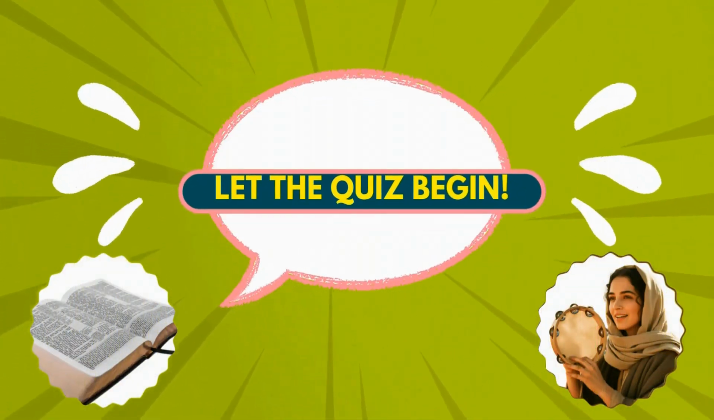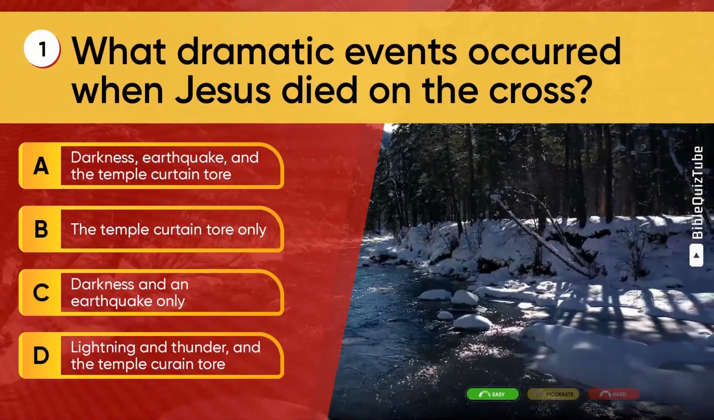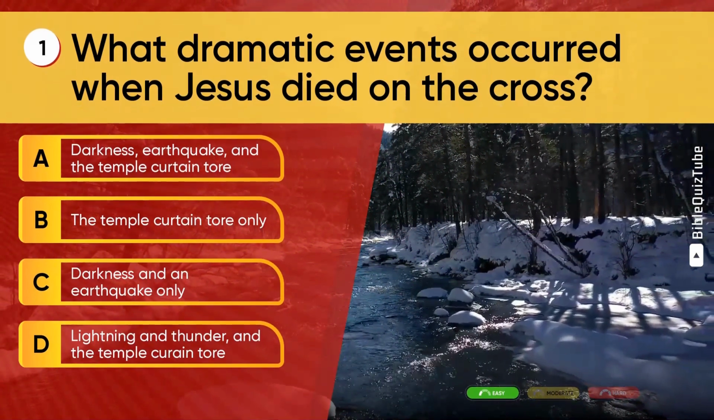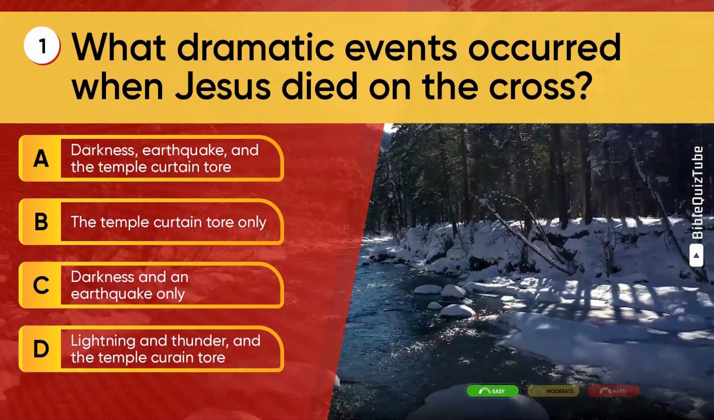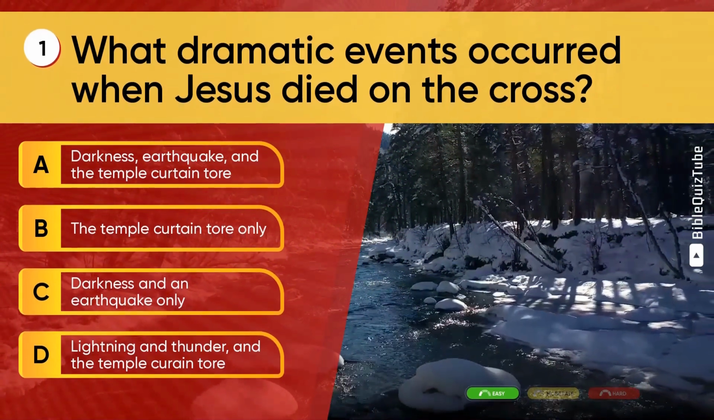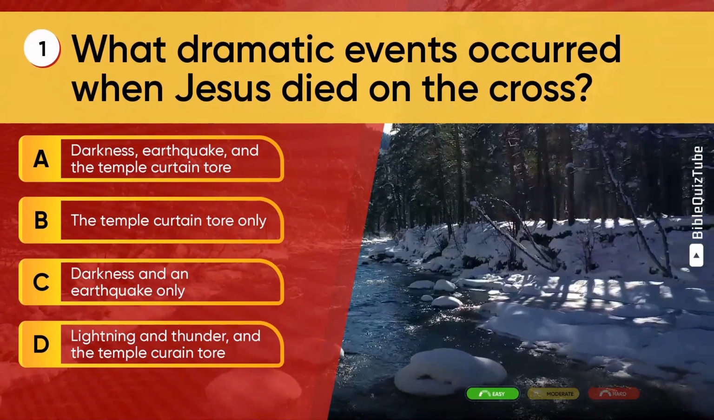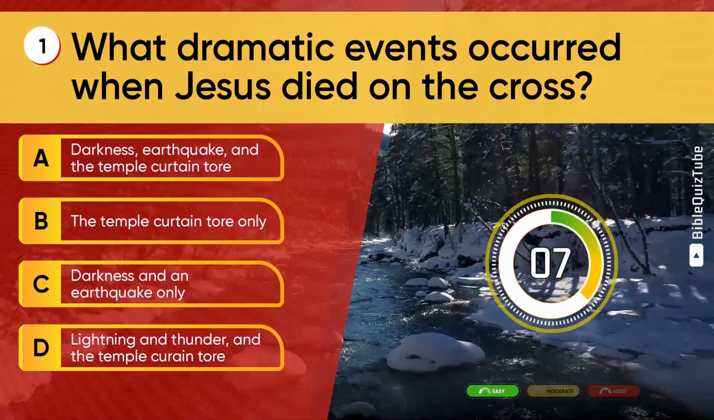Let the quiz begin. Question 1. What dramatic events occurred when Jesus died on the cross? A. Darkness, earthquake, and the temple curtain tore. B. The temple curtain tore only. C. Darkness and an earthquake only. D. Lightning and thunder and the temple curtain tore.